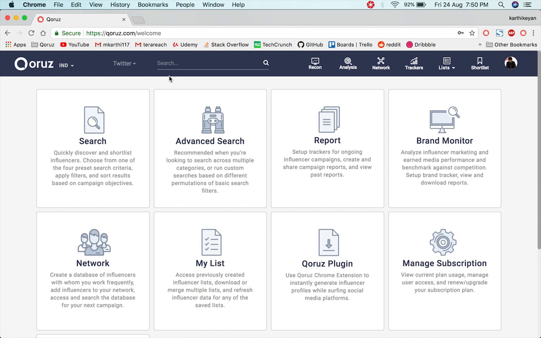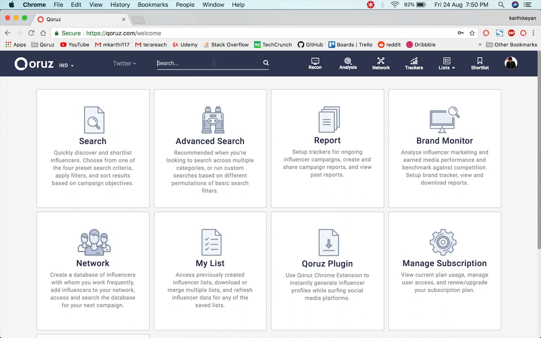The second is the influencer discovery part, where you could search across the database of 6 million plus influencers with different functionalities like keyword based search, bio based search, or category based search. And third is the brand monitoring and reporting insights, for which we have two solutions. One is the hashtag based tracking, where you could get all the insights about a particular campaign, and the second is the brand monitoring, which is basically a report card for a brand when it comes to influencer marketing, and we benchmark it as well.